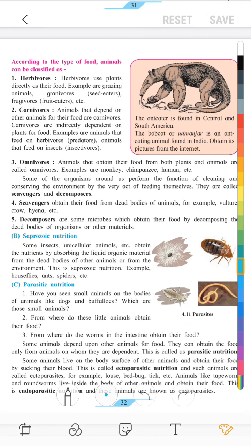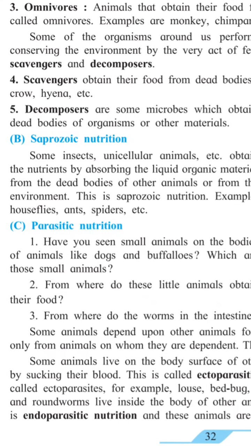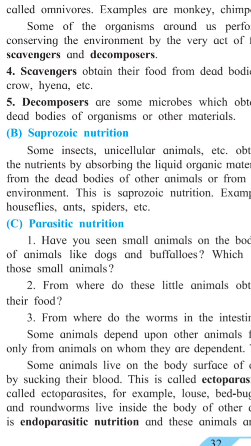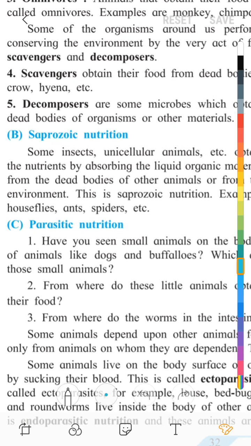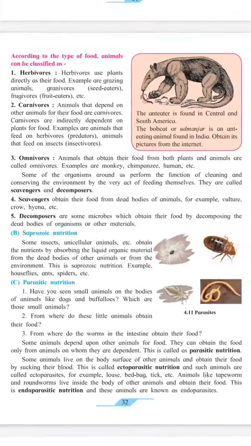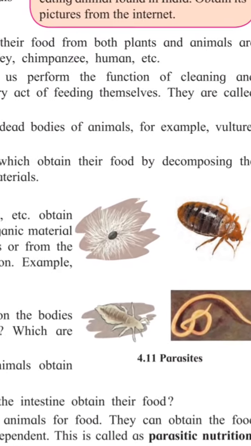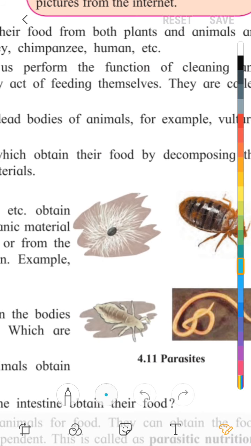So, other than holozoic, the second type of nutrition is saprozoic. First one we saw holozoic. Now saprozoic: some insects, unicellular animals, etc. obtain the nutrients by absorbing the liquid organic material from the dead bodies of other animals. You can see here in the picture, a cockroach, some spiders.